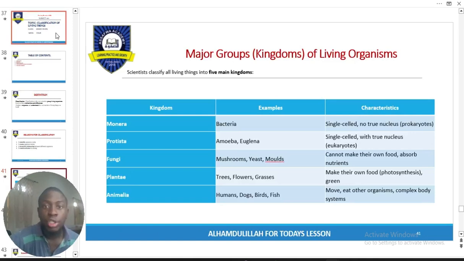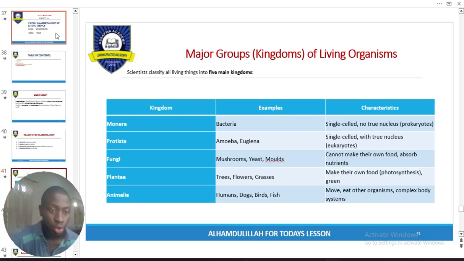Now, major groups of living things. Like I said, we have Monera, Protista, fungi, plants, right? Monera are simple unicellular organisms like bacteria. Then you have Protista, right? You have amoeba and Euglena. They are single cells with true nuclei, right? The Monera do not have a nucleus. The Protista now have a nucleus.